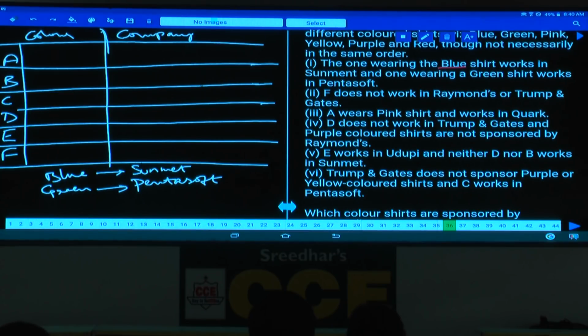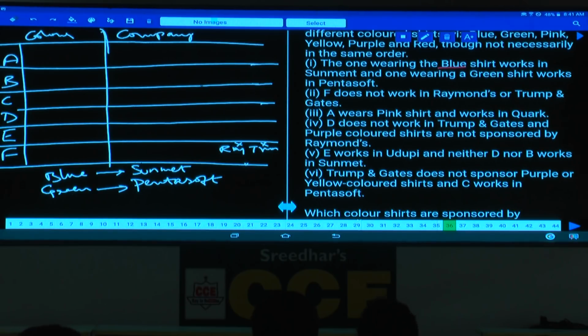F does not work in Raymond or Trump or Gates. Now this F is what? Raymond is ruled out and Trump is ruled out. And what is the other thing here? F does not work in Gates, and Gates is also ruled out. So F does not work in Raymond or Trump and Gates. Trump and Gates, that itself is a single one, right? Hence this person does not work in Trump and Gates.